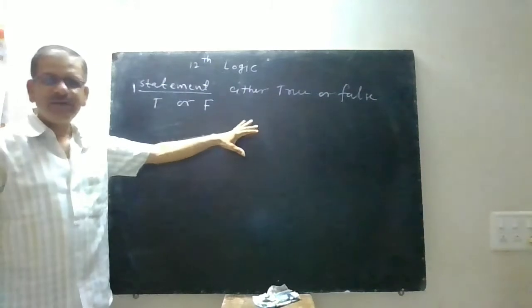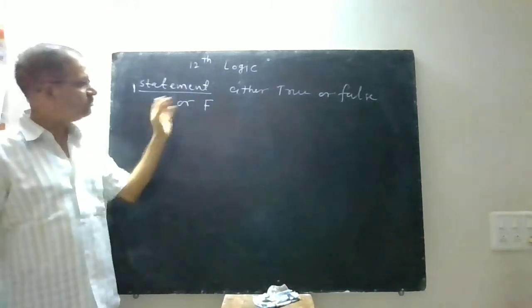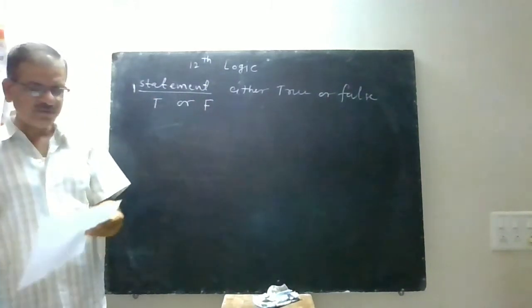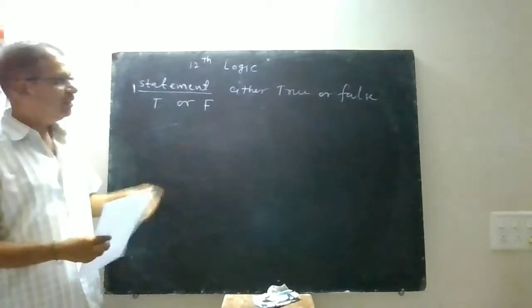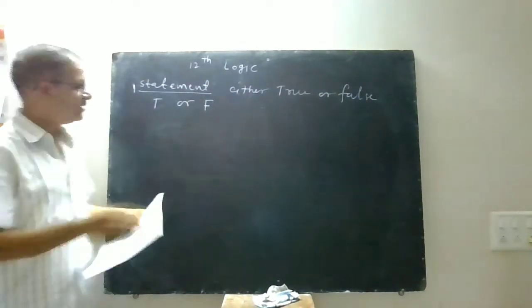दोघांना truth values म्हणायचे, false म्हणजे false value म्हणायचं आहे. So both are called truth value. For example, every rectangle is a square. Every rectangle is a square.